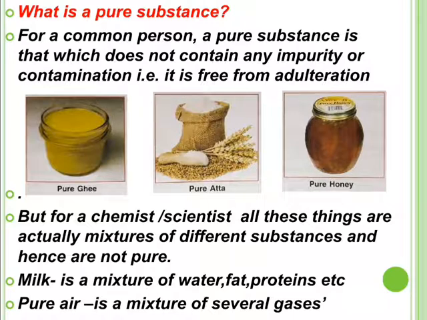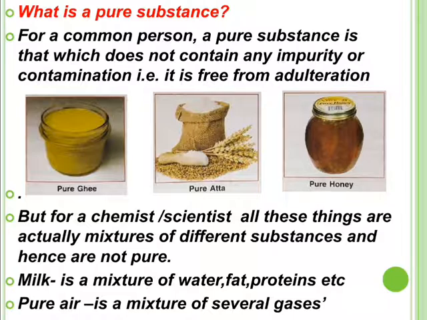They are not pure. Let us take example of pure milk. You say, I drink pure milk. Now, what is the meaning of pure in this pure milk? Here, pure means, for a common person, it does not contain water or any other impurity, or it is not mixed with water or any other contaminant.